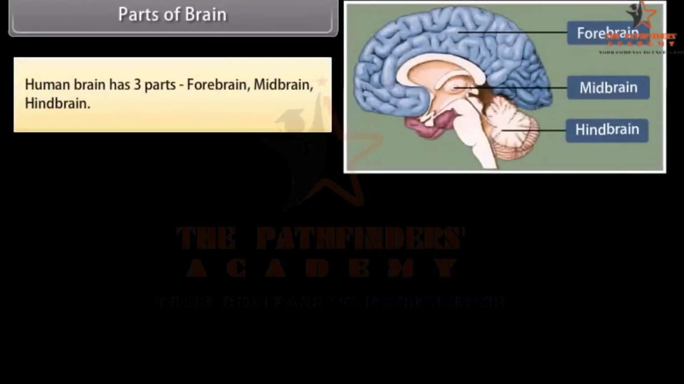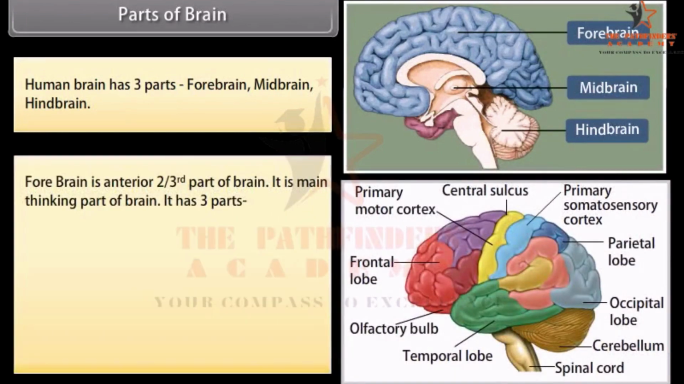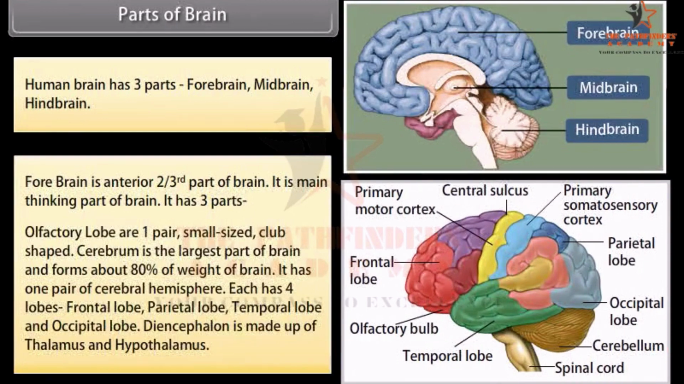Parts of brain. Human brain has three parts: forebrain, midbrain, hindbrain. Forebrain is the anterior, two-third part of the brain. It is the main thinking part of the brain. It has three parts. Olfactory lobes are one pair, small-sized, club-shaped.